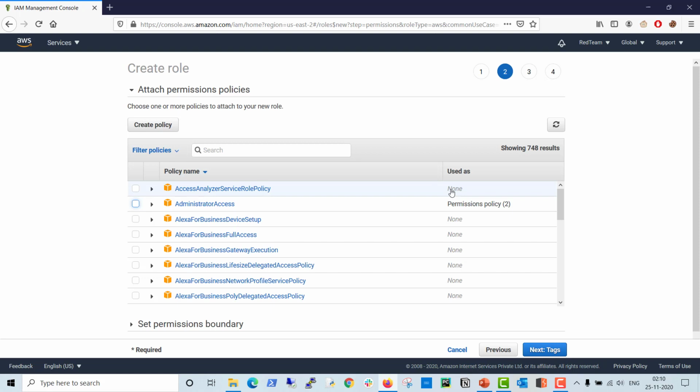How the role is important, how we can exploit the role, and what permissions are there in this role will be discussed in a later section.